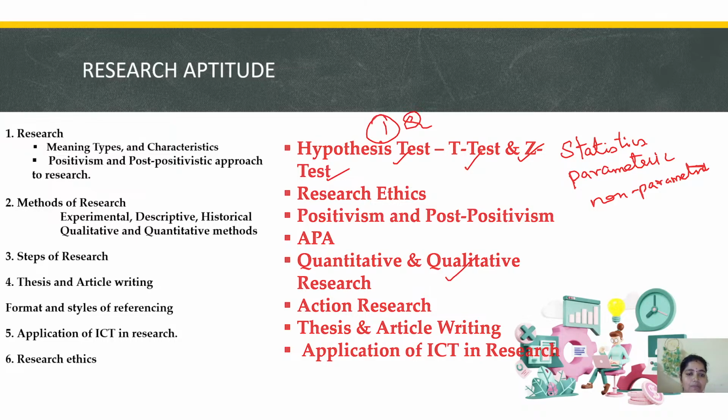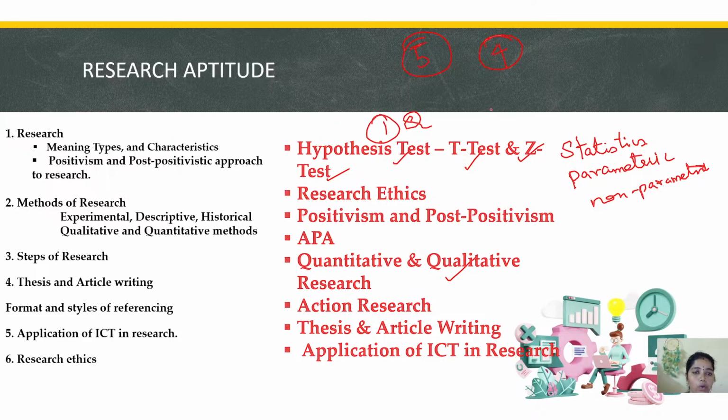And we have questions from qualitative and quantitative. It is a very much repeated question under research aptitude. For all the units, they are most probably covering 5 questions. In some cases it may go to 4, but under 4 it is not at all going, right?